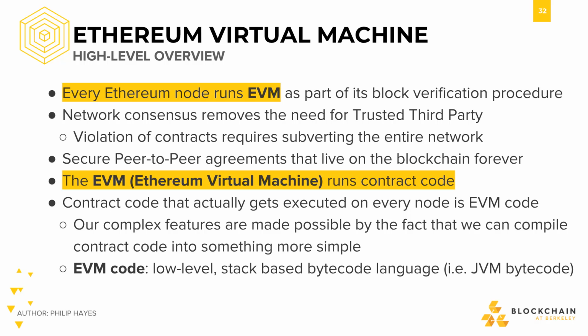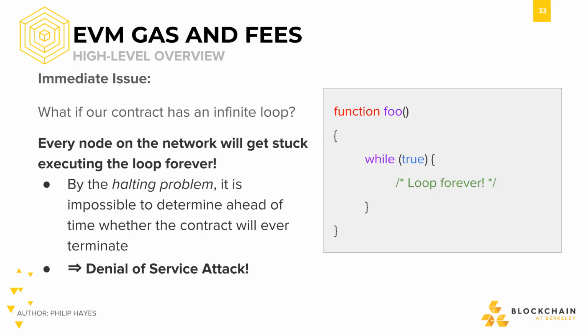to JVM bytecode. The fact that we can compile complex smart contract code into simple machine-understandable instructions in the form of EVM code that all nodes in the network can execute in the same deterministic way provides the basis for consensus in Ethereum. Because every node in the Ethereum network is executing smart contracts, one immediate issue we face is,